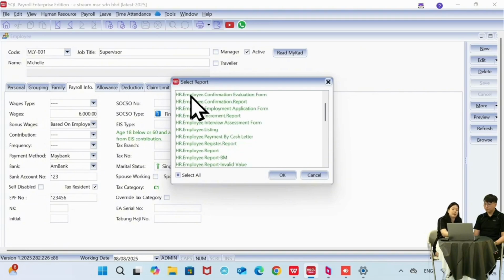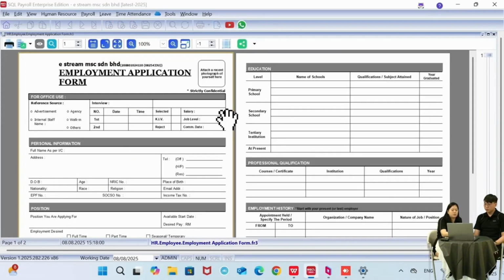But let's say we're taking the employment application report. So this is how it looks like in our system. But if let's say in your company you have your own format, you have your own requirements, you can ask your servicing agent to do the amendment for you. We can just edit the report based on your requirements.